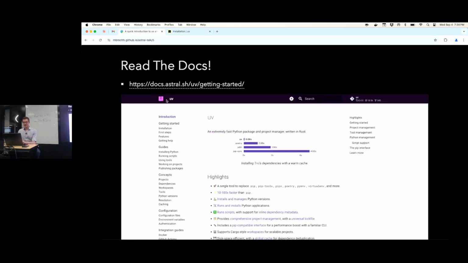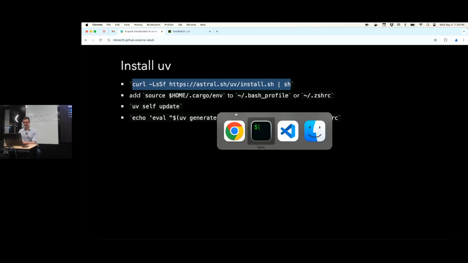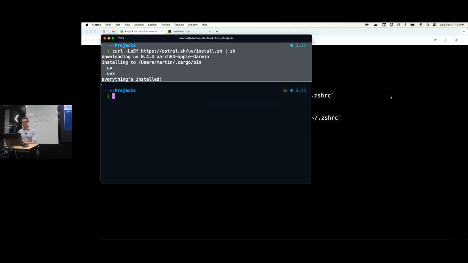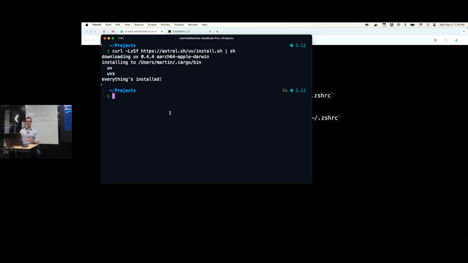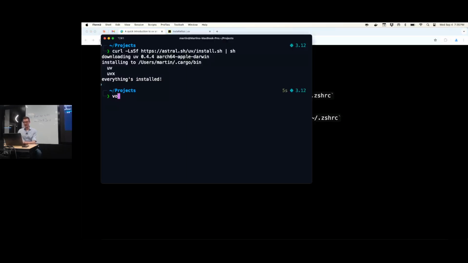So how do we install it? Via curl, as so often is the case nowadays. So let's do that. So, okay, it's installed. Sometimes when you do this the first time, it will also tell you that you should put this into your bash RC file, okay? So I've already done that. Let's have a look at my bash RC file, or actually in my case, ZSH RC.